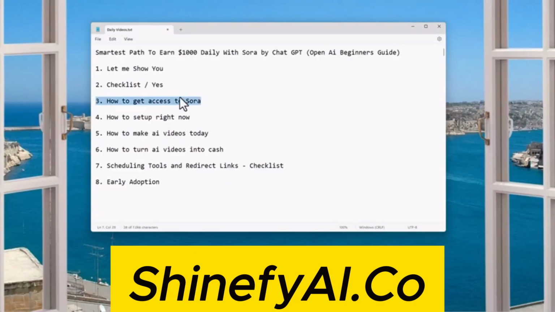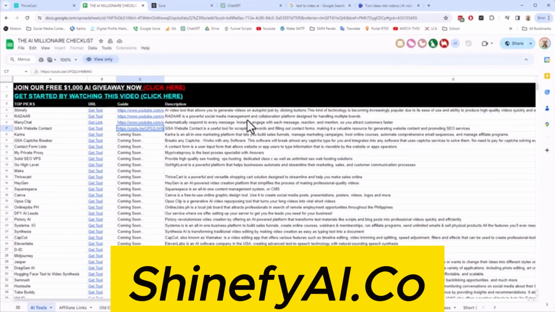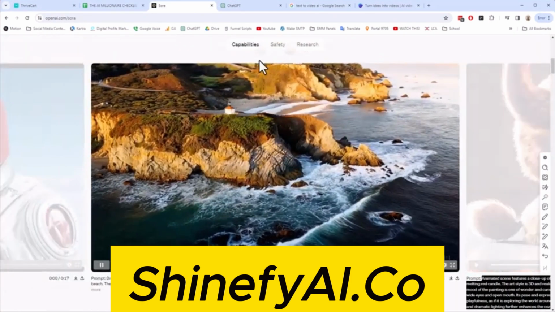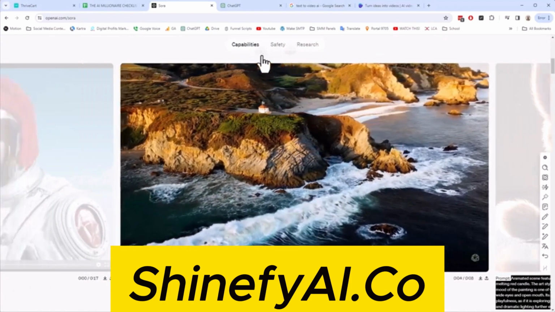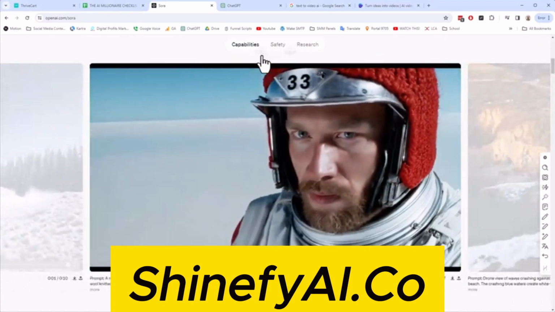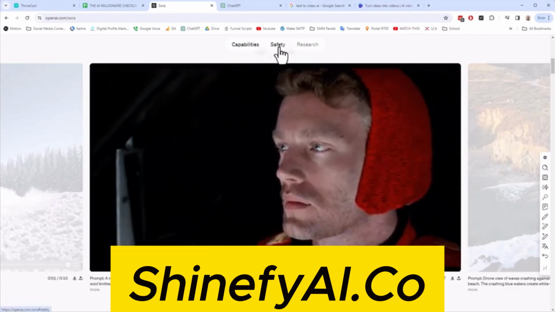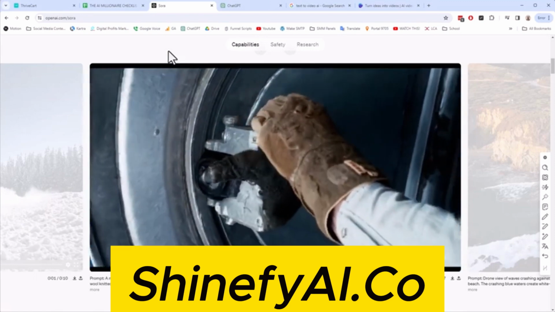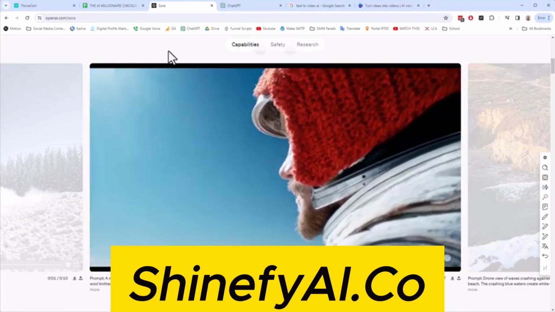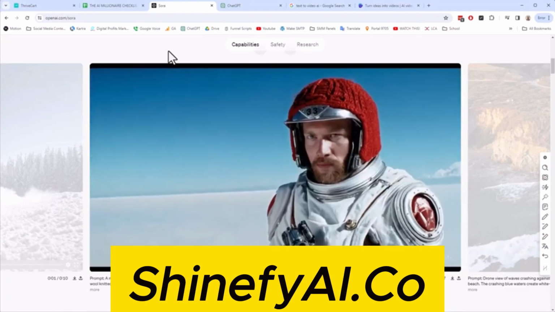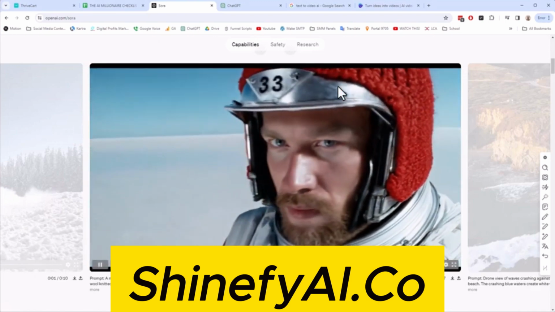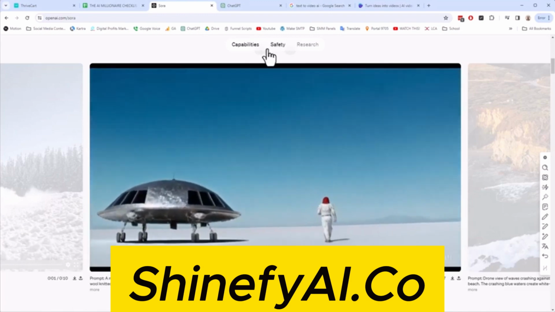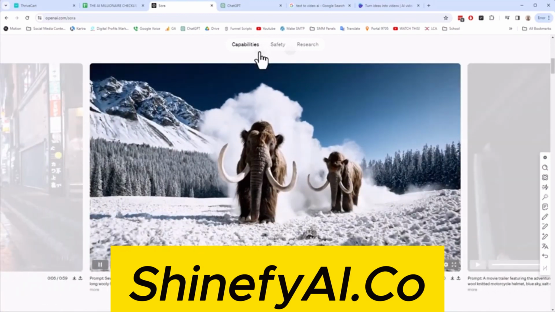So let's talk about how to get access to Sora. Well, here's the rub on how to get access to Sora and to be able to create these videos. It's not available yet to everyone. It is available to red team members, which means that they are in the safety testing stage right here. They're basically working on safety to make sure that they don't get AI out there that produces stuff that would be unsafe or uncompliant, or that would violate trademarks or break the law, etc. They went through similar stages like this with GPT. They pulled different features at different times when they had to rework it because it was unsafe or whatever. And so that's where they're at right now.